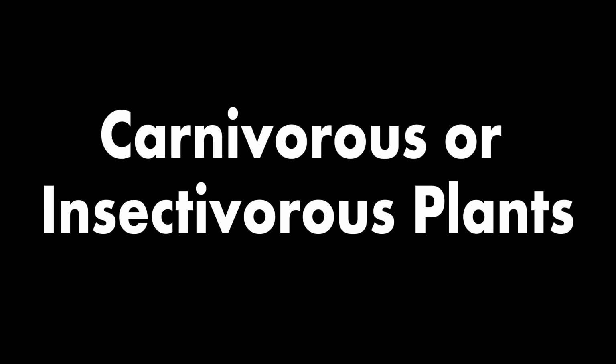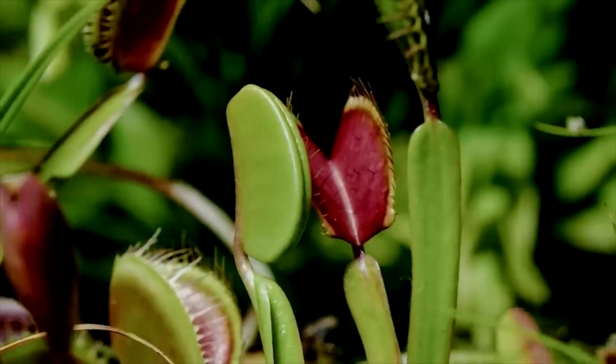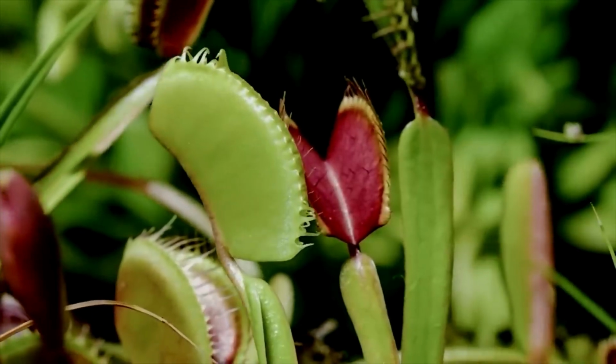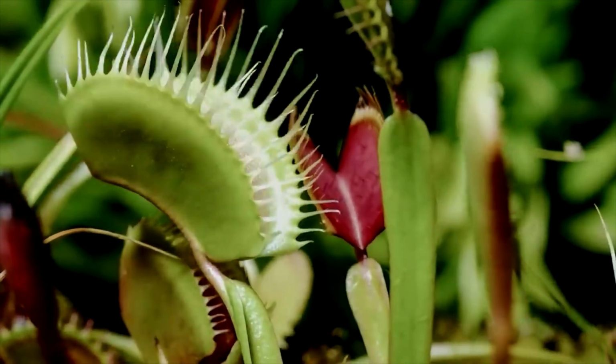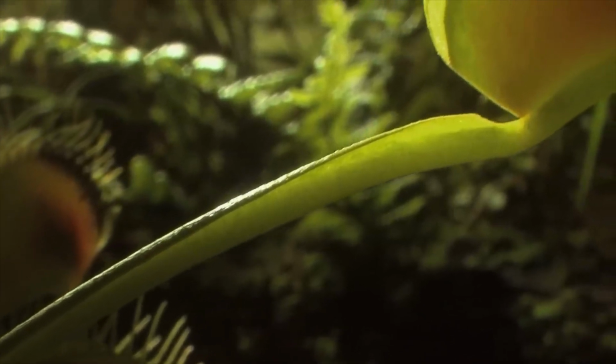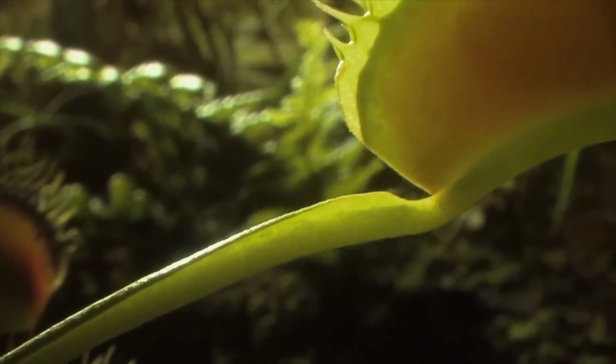Carnivorous or insectivorous plants. Some plants trap insects and digest them. They do so because they grow in soil that is deficient in nitrogen. They capture insects to fulfill their nitrogen requirements.